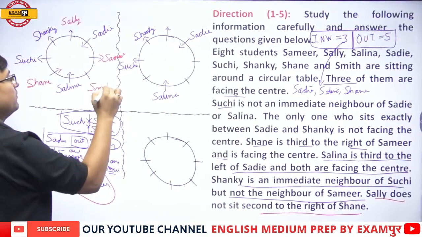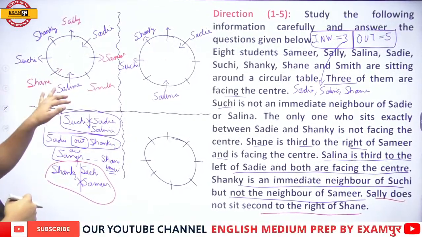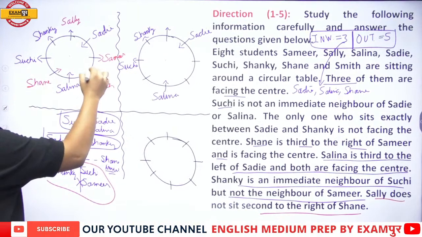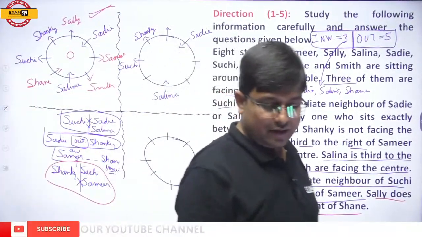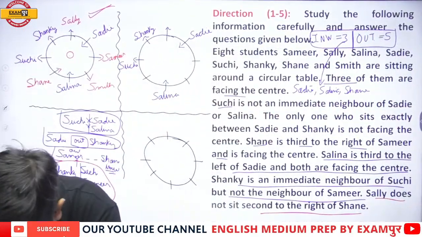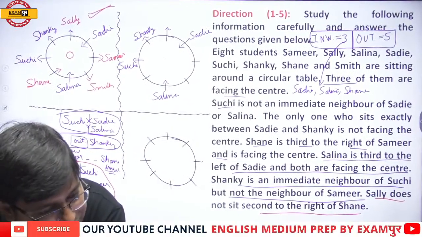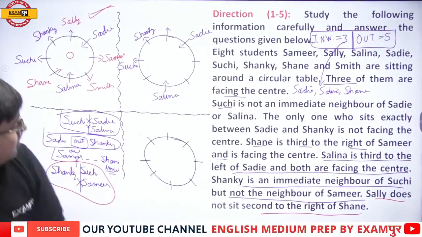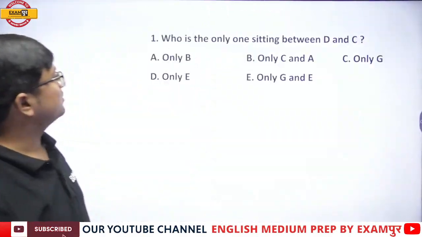And now three inward facing people are there. The three inward facing people are Sadie, Shane and Selena. Rest all are outward facing. This is the right diagram. Getting it, everyone? Yes or no? Quickly, everyone. Okay, fine. Let us now start with the questions. Once you have done, we can start with the questions.